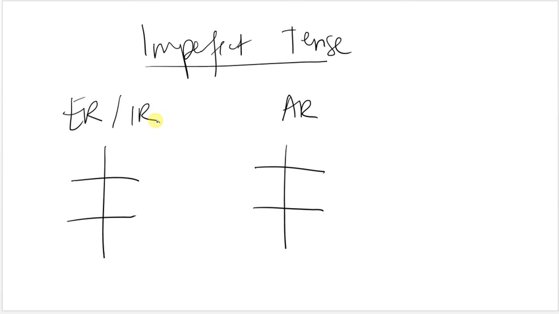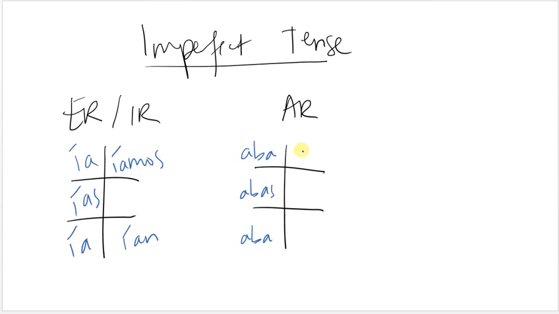And of course, there is a song to remember these. We're going to go ahead and do the forms and then we'll do the song. So for ER verbs, it's going to be ía, ías, ía, íamos, íais, ían. All of these have accents. That's super important. You have to always remember to put the accents on ER and IR verbs in the imperfect. For AR verbs, yo aba, tú abas, él, ella, usted aba, nosotros ábamos, y ellos, ustedes aban. The nosotros has an accent that is super, super important.